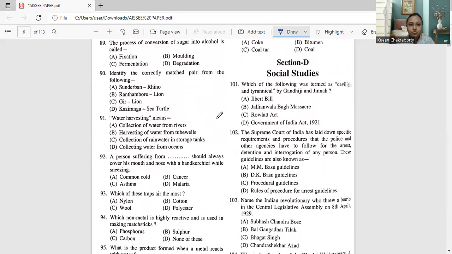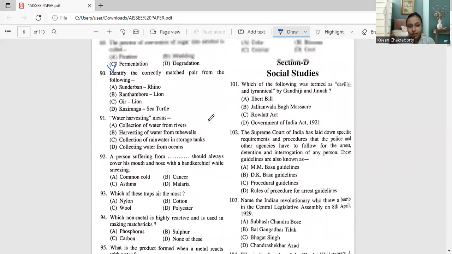So next we come to question number 89. Question number 89 says the process of conversion of sugar into alcohol is called fixation, molding, fermentation, or degradation. So many of us might already know this answer, which we have studied in our basic chemistry. The process of conversion of sugar breaking down into alcohol is called fermentation. Okay, that is option C. So question number 89's correct answer is option C, that is fermentation.